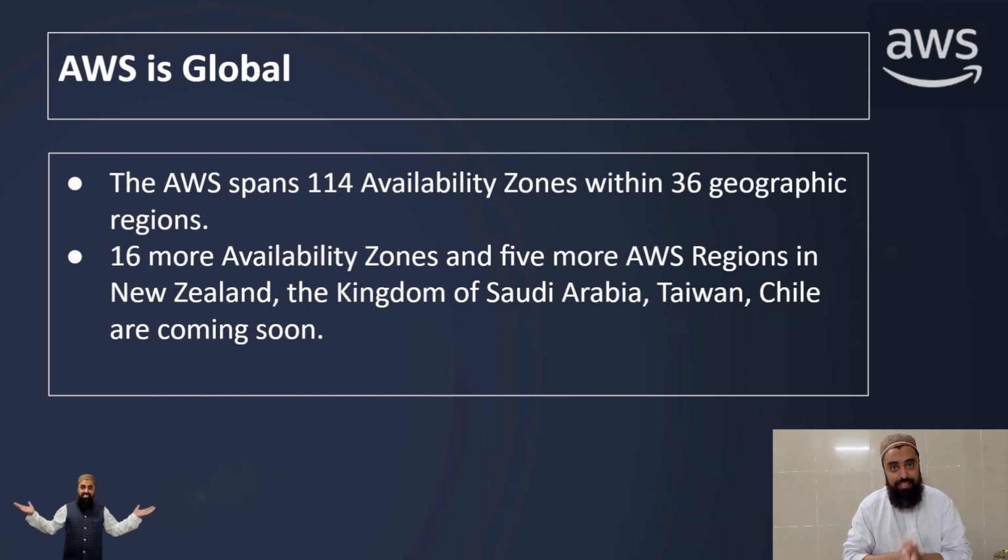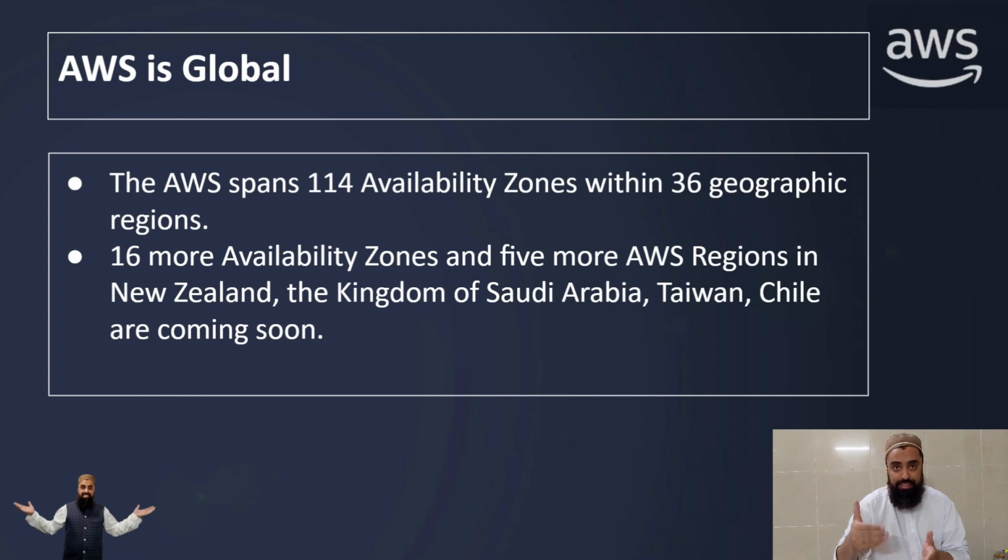AWS is building its data centers on these 5 upcoming locations. So that would be roughly 41 geographic regions that AWS will have in the coming year. So till date, AWS has 114 availability zones and 36 geographic regions.